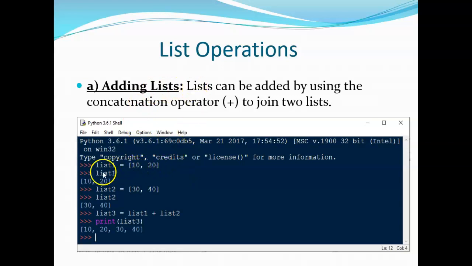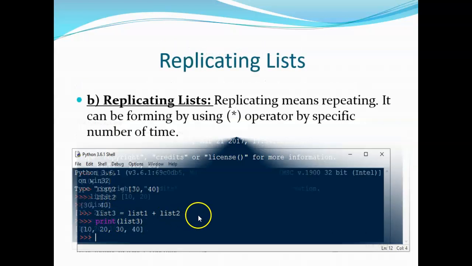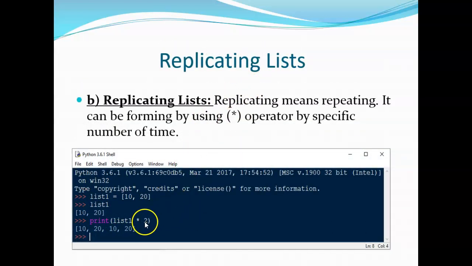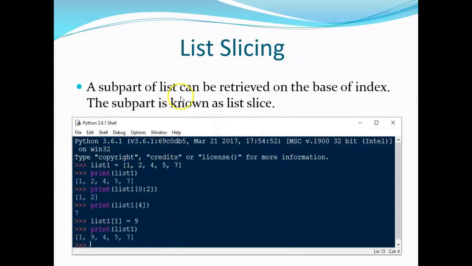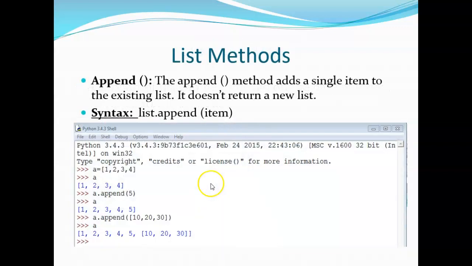Adding lists: just list 1 plus list 2, concatenation to another list. Replicating a list by using star. List slicing, of course I already mentioned: by using colon or by mentioning an individual index number, you can access the contents of the list. List append, dot append, adds something at the end.